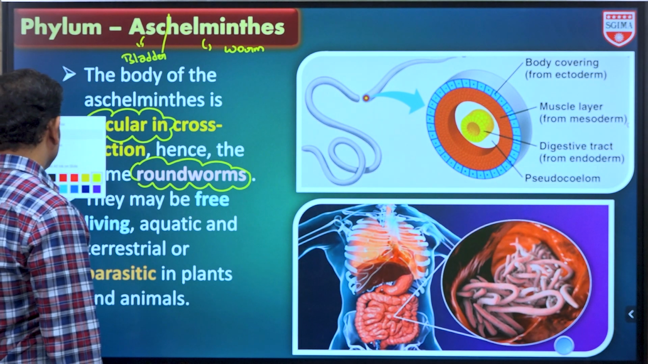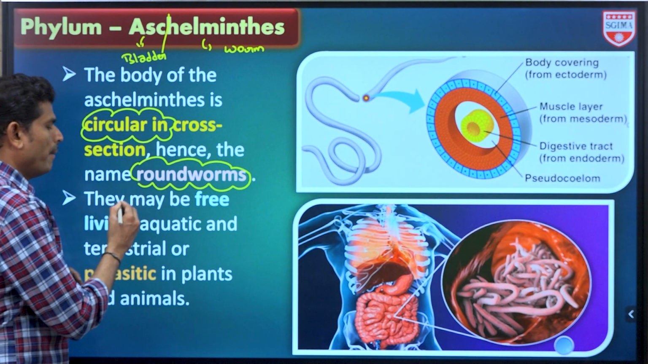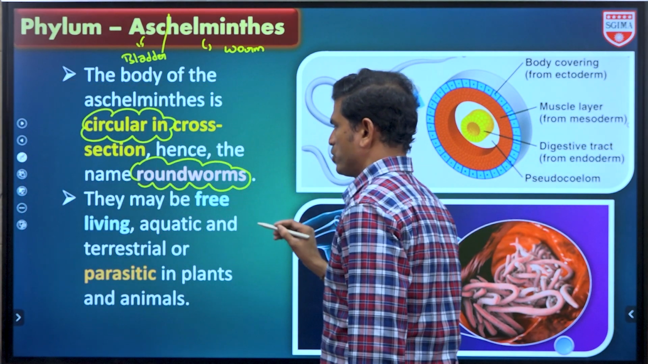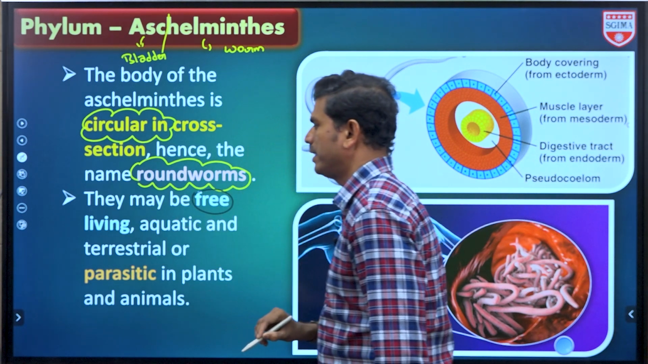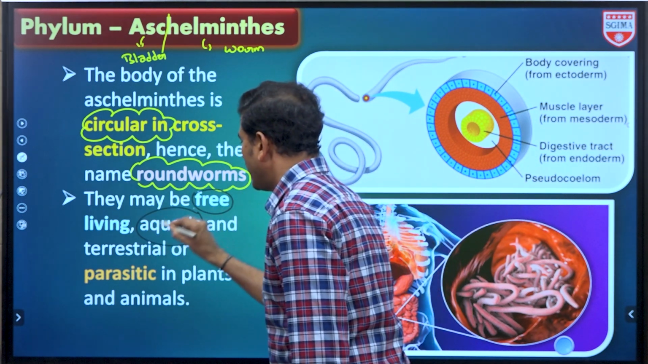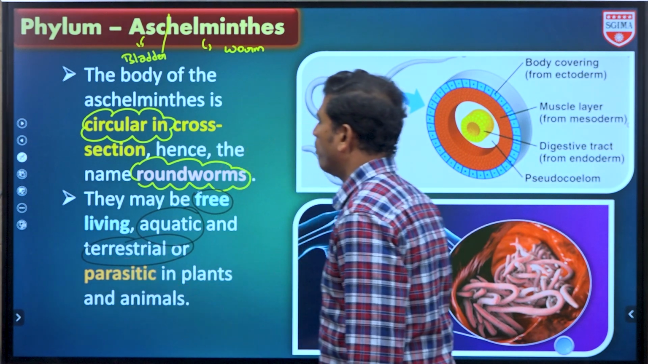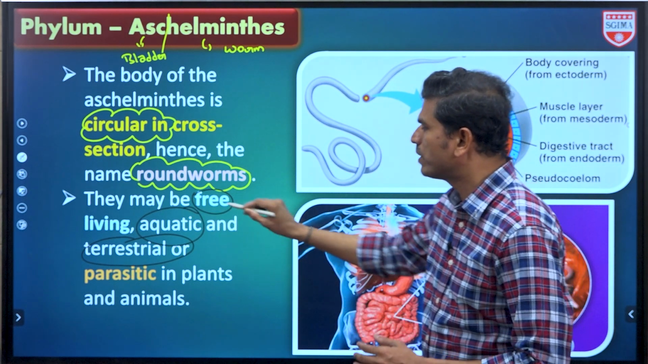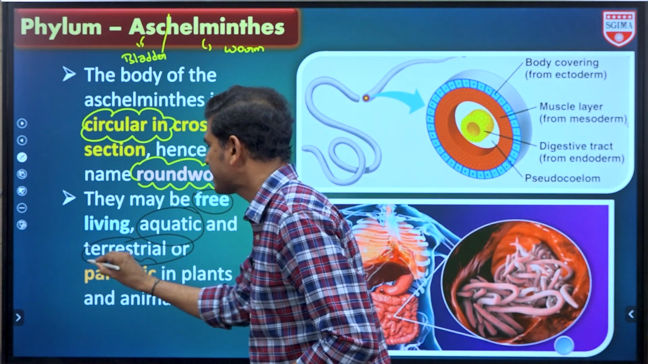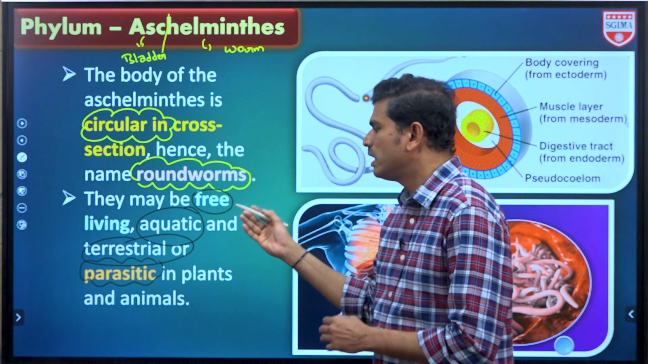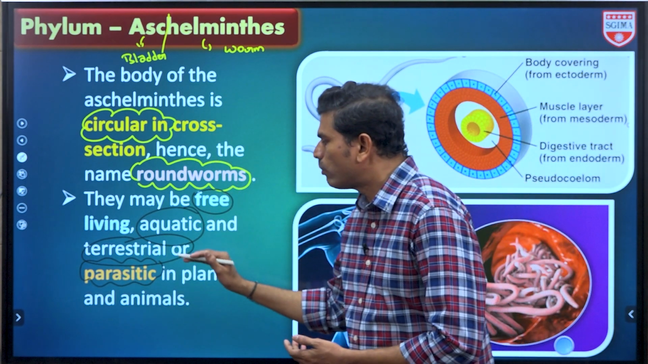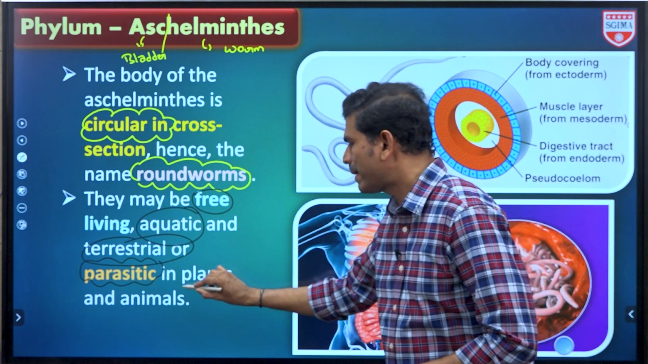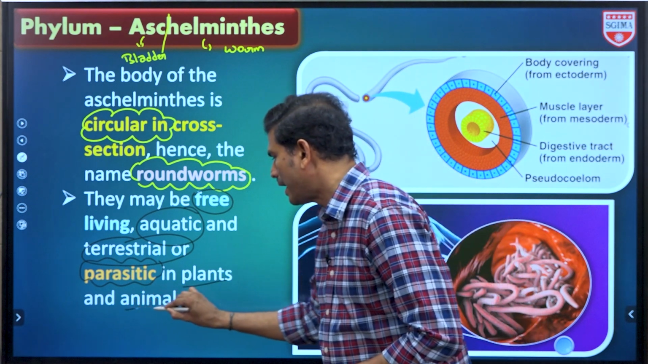Next, they may be free living, aquatic and terrestrial. So this is a mode of living. Some are free living and some are parasitic forms also. So free living, parasitic, and they are aquatic, terrestrial. In various modes these are found, and if parasitic, they are parasitic on plants as well as animals.